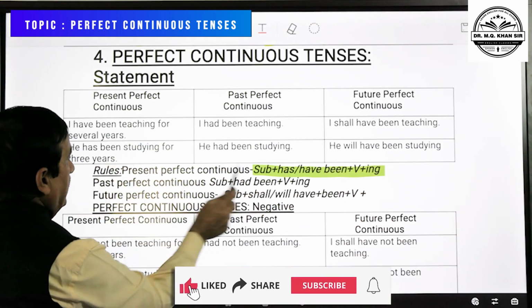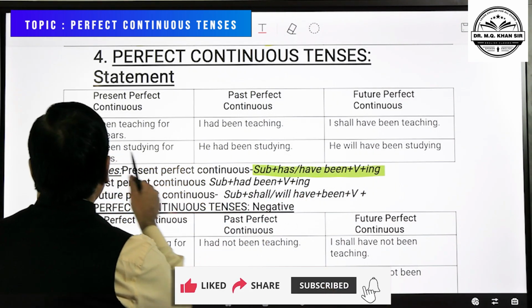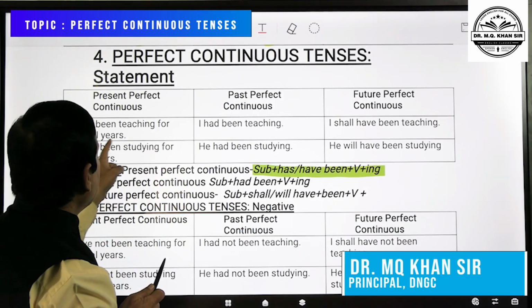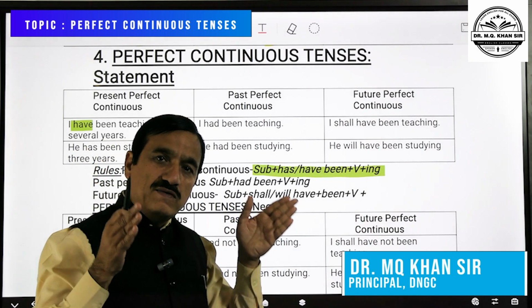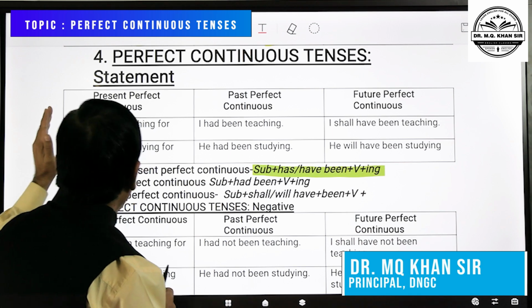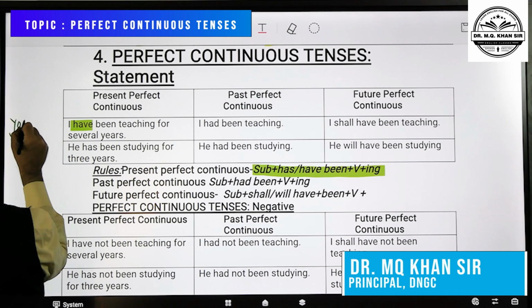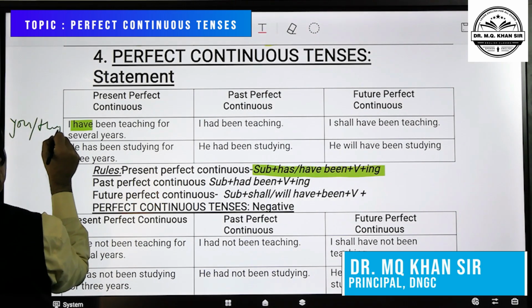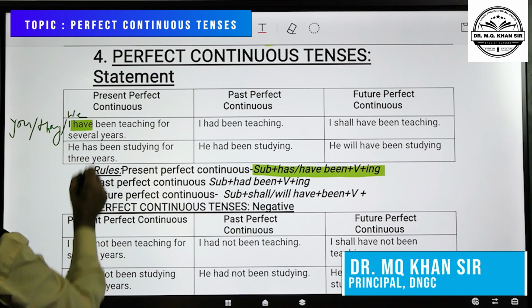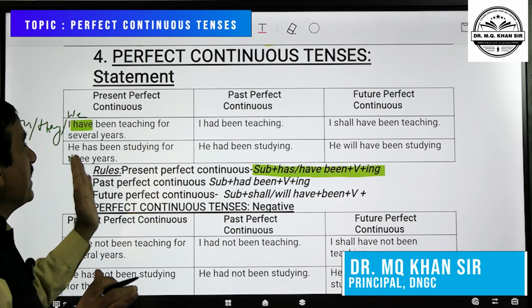You can see here, compare the subject like I, and with I what will come? Have. I have been teaching for several years. It shows continuity of action. With I, have; with you, they, we also, have. So, you have, they have, we have been teaching for several years.